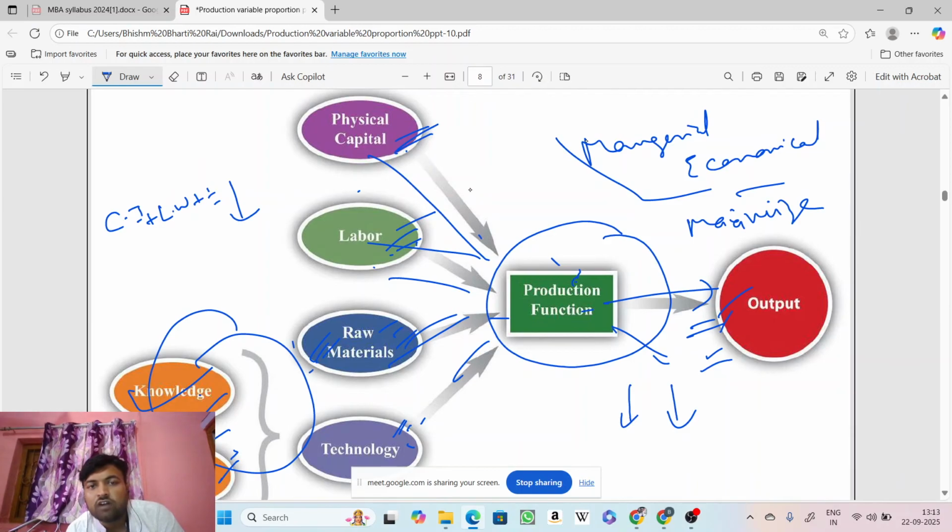So how these input materials, or the factors of production, are flowing throughout the production process, how much is the rate of production of output, how much is the expected profit, what is the range of expected demands, all these things are managed under the production process.